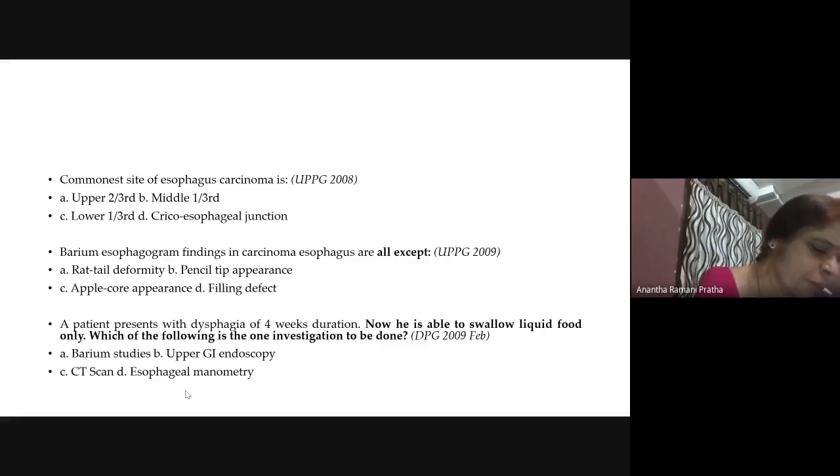When you put a manometer there, you see how many times the sphincter is relaxing, how much time it is relaxing, and what the pH is at the time of relaxation. So esophageal manometry is for GERD. Remember, esophageal manometry is for GERD, right? You understood, students? Yes, ma'am. So this is wrong.